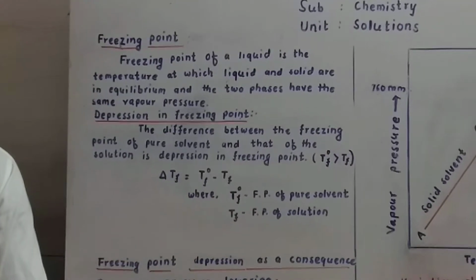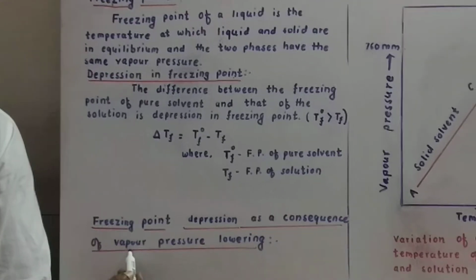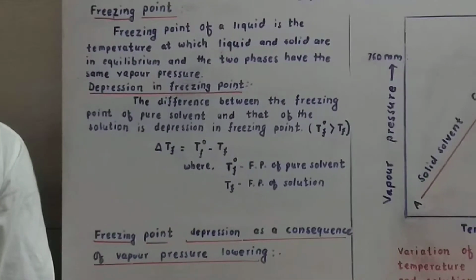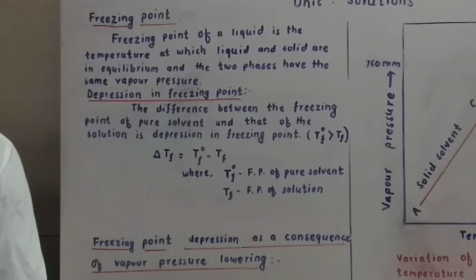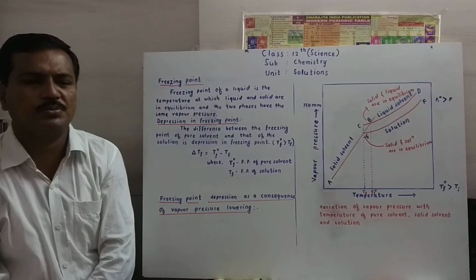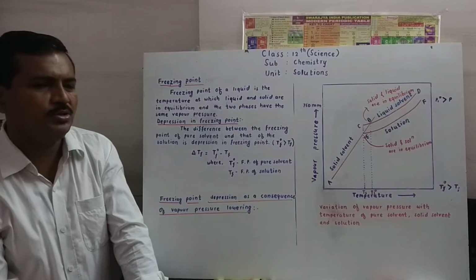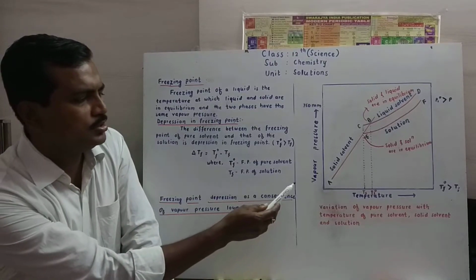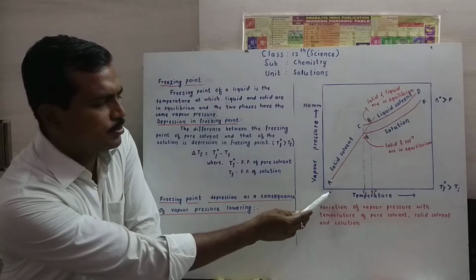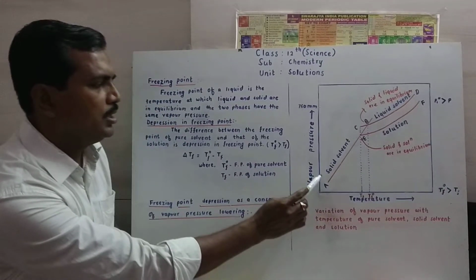Now we are discussing freezing point depression as a consequence of vapor pressure lowering, that is, the effect of dissolution of a non-volatile solute into a solvent on the freezing point of the solvent. To understand this concept, let us compare the vapor pressure of solvent and solution. In this diagram, the graph is plotted between temperature and vapor pressure.